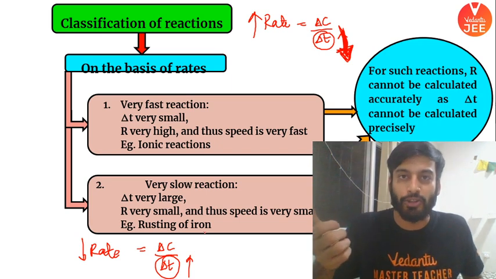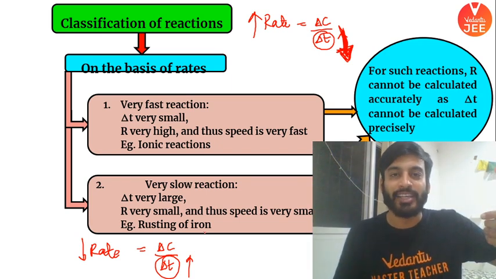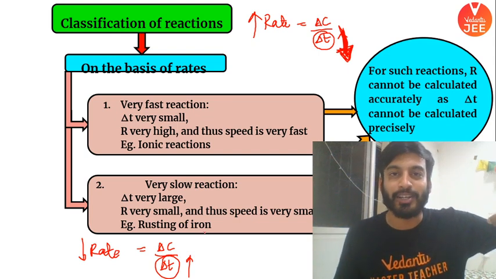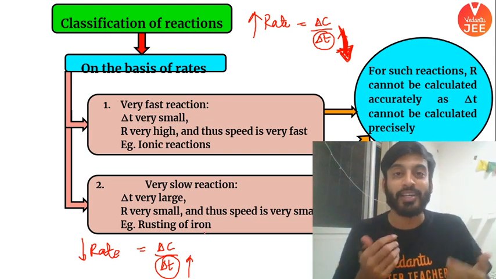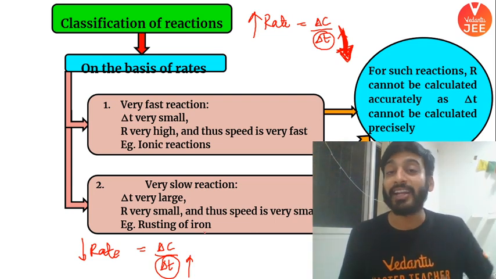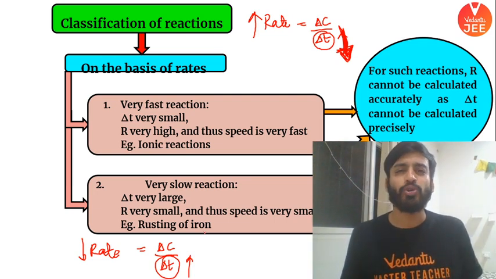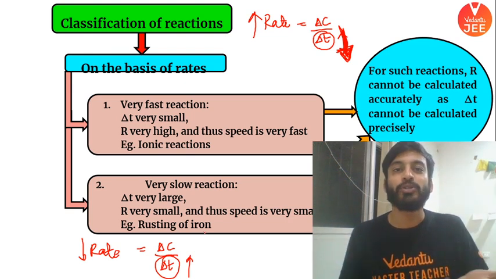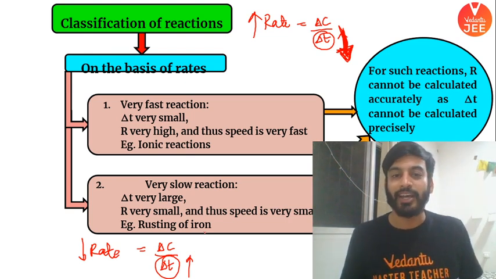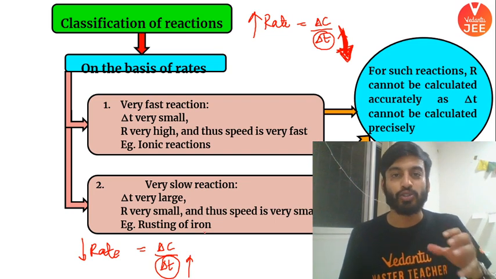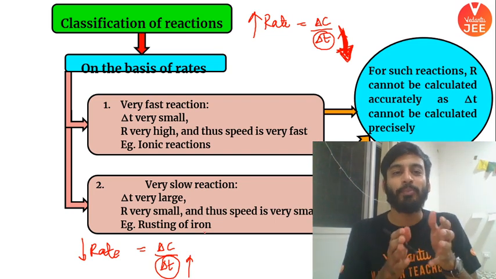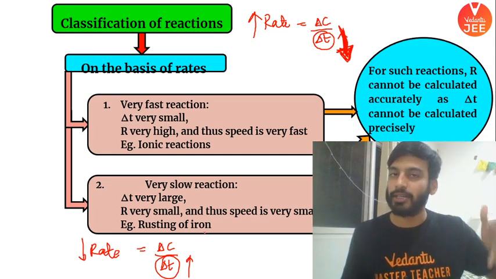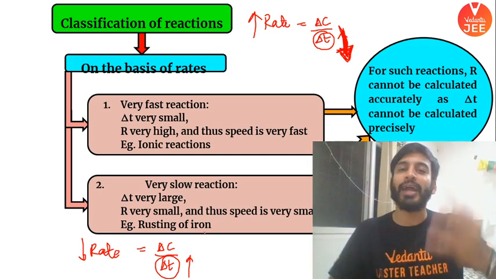Imagine you have just turned on the stopwatch, let's start the experiment, and before you could even stop the stopwatch, your reaction got over. Those are ionic reactions. Similarly, very slow reaction, you have turned the stopwatch on, but the reaction end point you don't know. It will keep on happening. So these are called very slow reactions. When I talk about kinetics, I do not apply kinetics on these two because your delta T is uncertain. So we go for the third category of reaction.